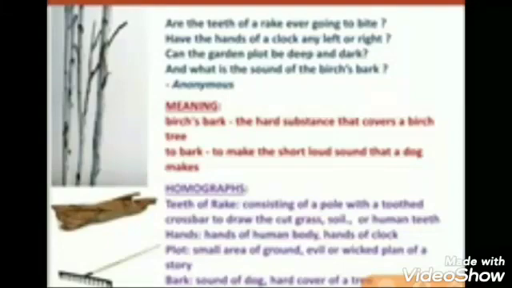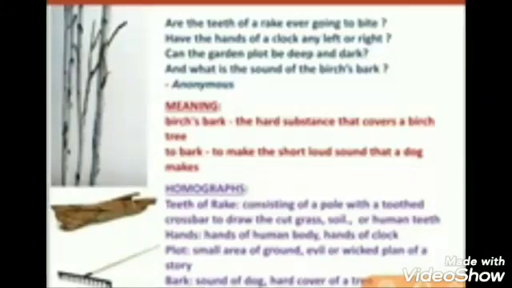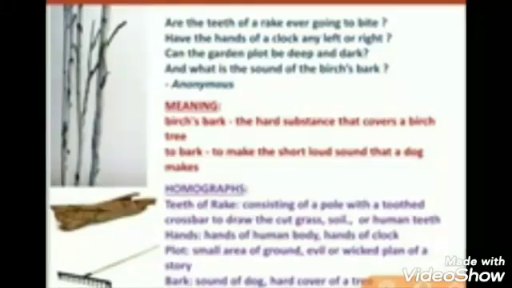And in this poem, the figure of speech is pun. Pun means there are words which have two meanings. Another figure of speech used in the poem is interrogation. It means there are many questions. So wherever there is a question in the poem, that figure of speech is interrogation.